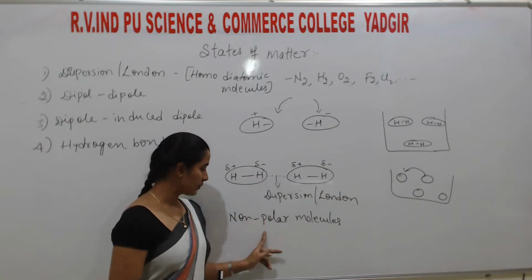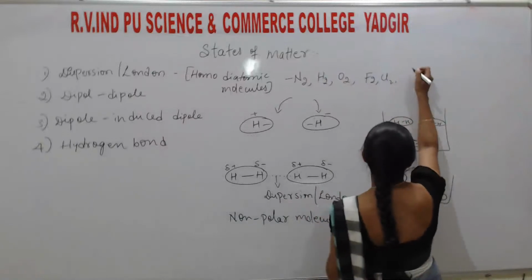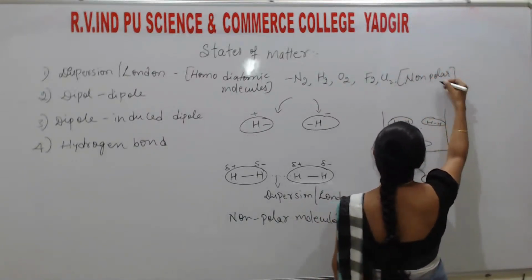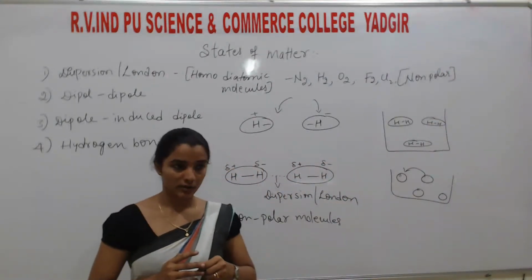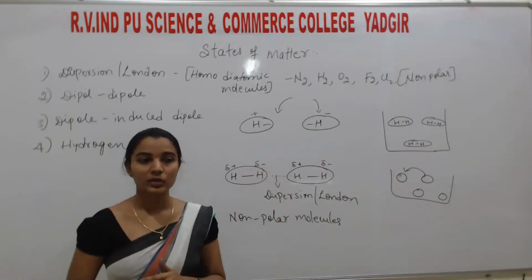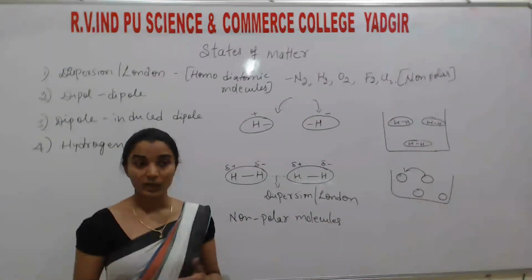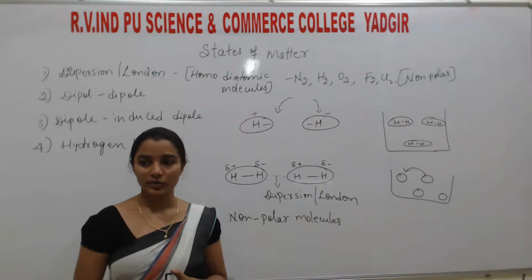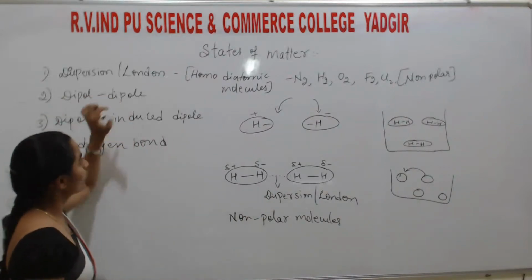Understand? The force exists between what? Non-polar molecules. Here, another word you heard is non-polar molecules. Very important thing, students, because based on this they'll ask a one mark question. For example, H2. They'll ask what is the force of attraction present in the H2 molecule. Then you have to write London or dispersion force. Understood? So the next one is dipole.